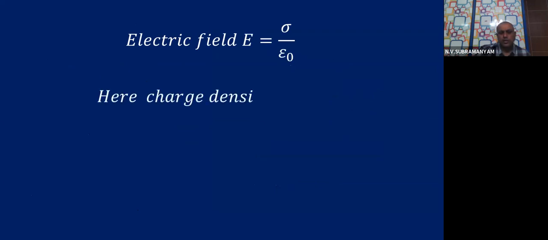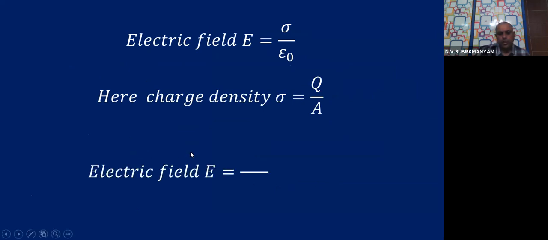Here, charge density sigma is Q by A. We already saw that. So substitute that. Electric field is Q by A by epsilon 0. Now tell me, children, what happens to this A? This will come to the denominator.